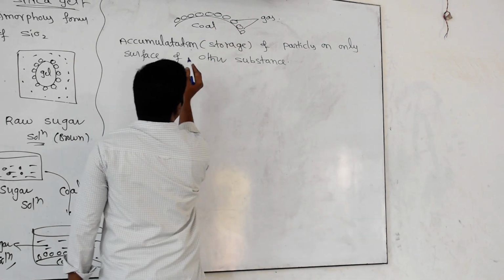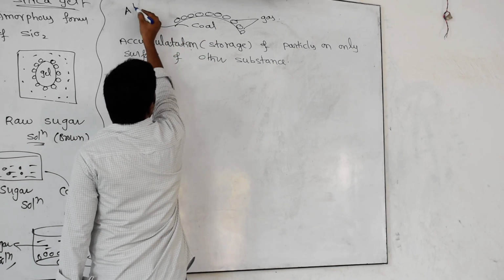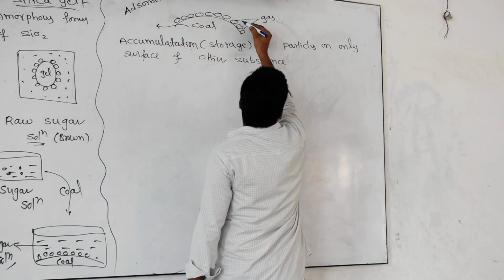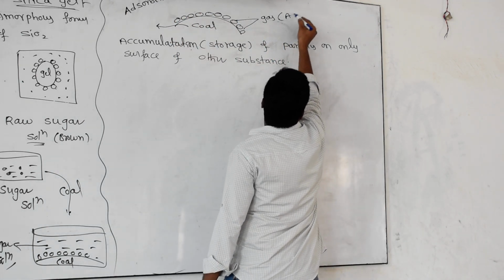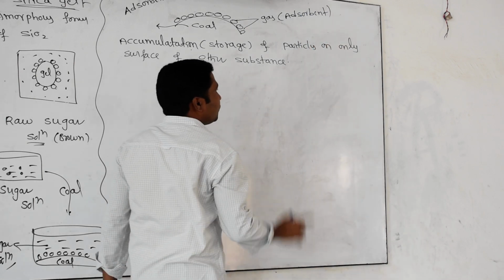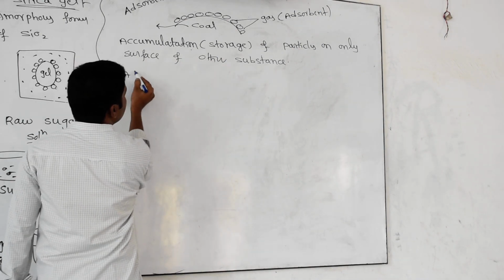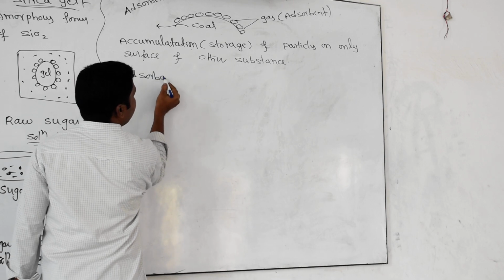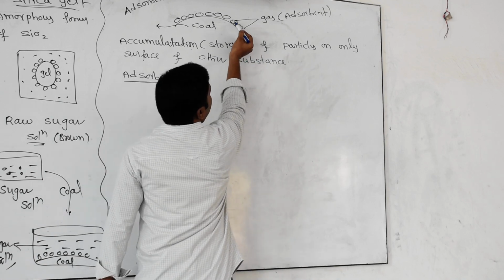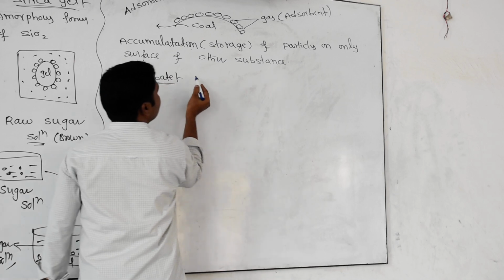There are two words here. Whatever the coal is, it is called the adsorbent, and whatever the gas particles are, they are called the adsorbate. Be very careful with these words. In adsorption we have two words: one is adsorbate, another is adsorbent. First, what is the meaning of adsorbate? Which are called adsorbate? The particles which are undergoing sticking on the surface of the other material. That's what you write down.